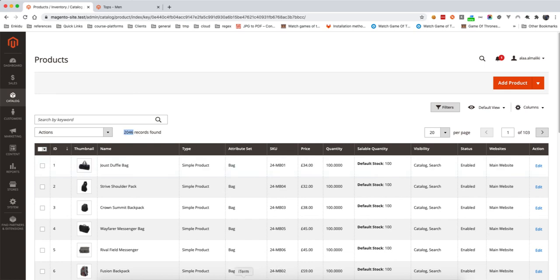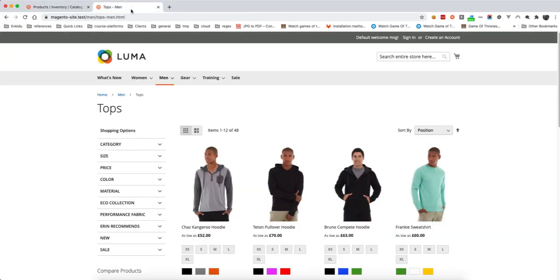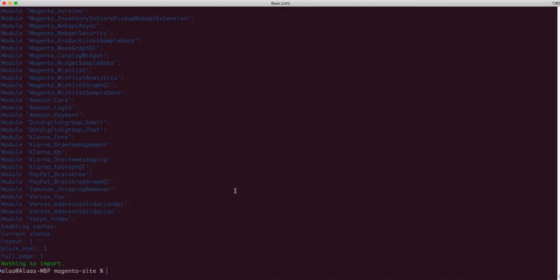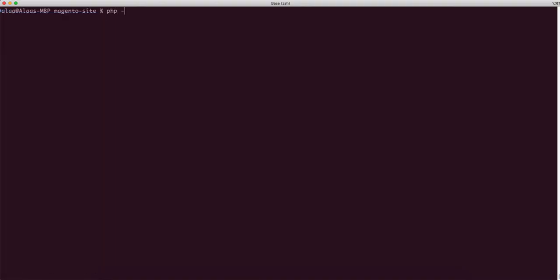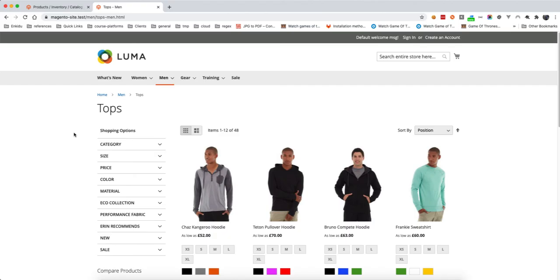So this is how you install Magento using Composer and using the sample data, and how you make it up and running on your local machine. I'm using Valet, so I don't need to worry about any of the installation or the environment headache. I don't use Docker or Vagrant or whatever. I'm just using Valet, and Valet is great for me. I also installed this under PHP version 7.4. I think this is it for the video.